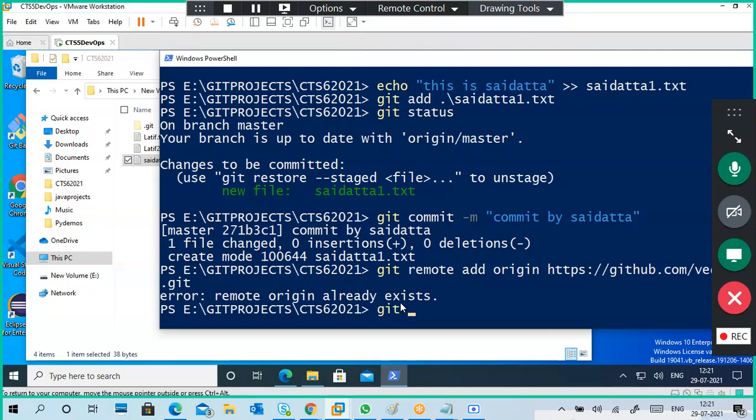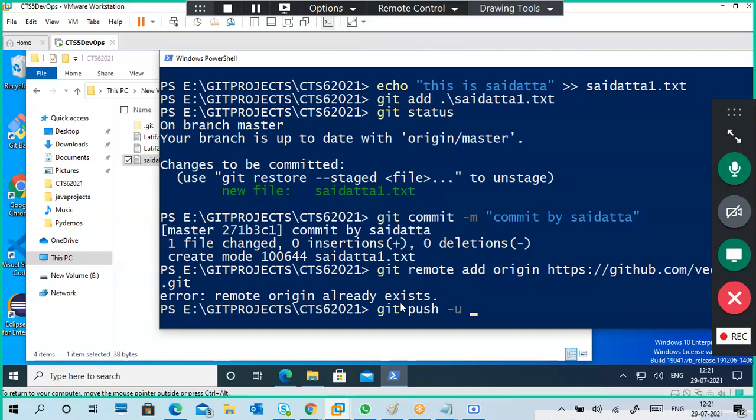Next step is git push. Okay, next one is git push -u, which means pushing with the username and password. You can type origin master or not, no problem, but git push.